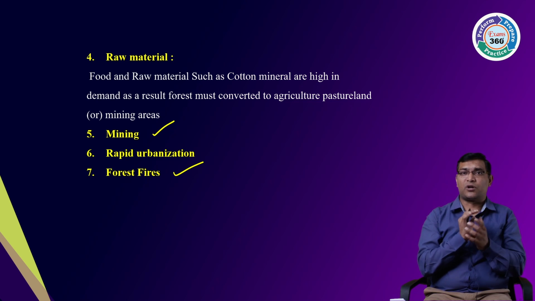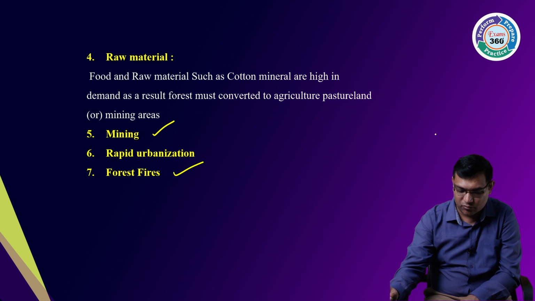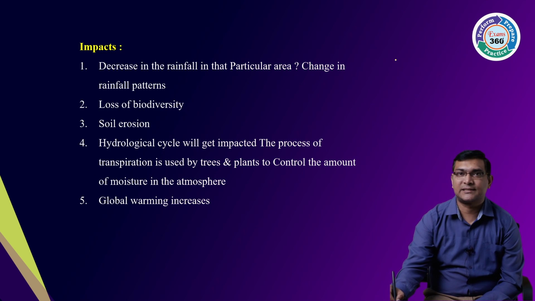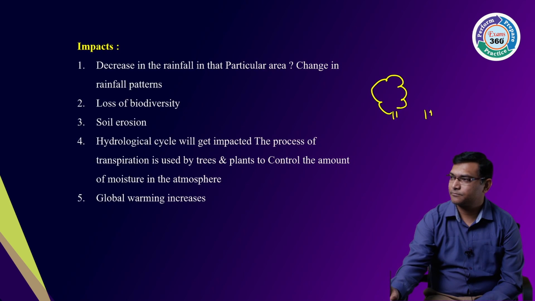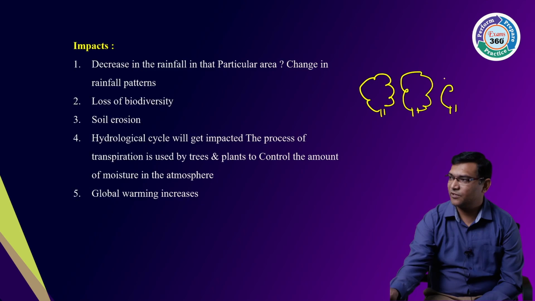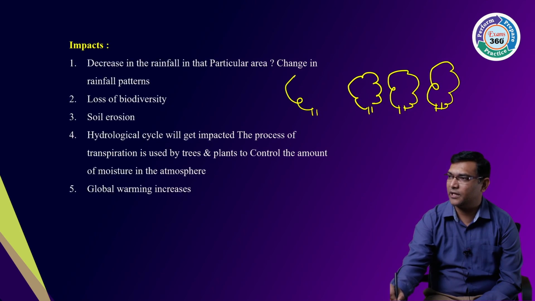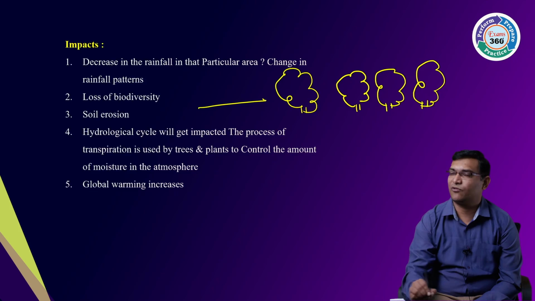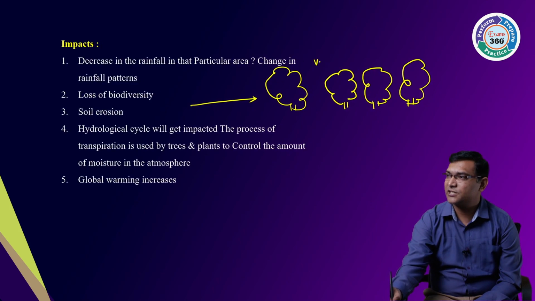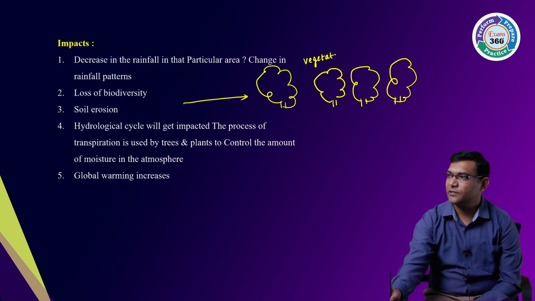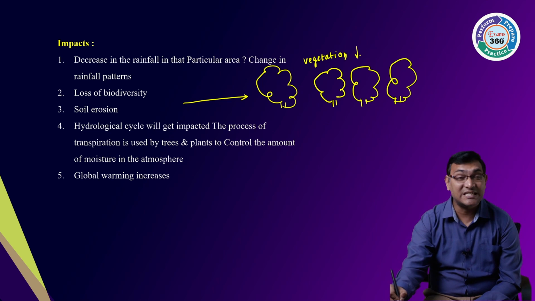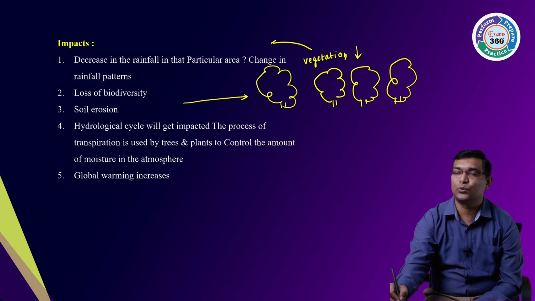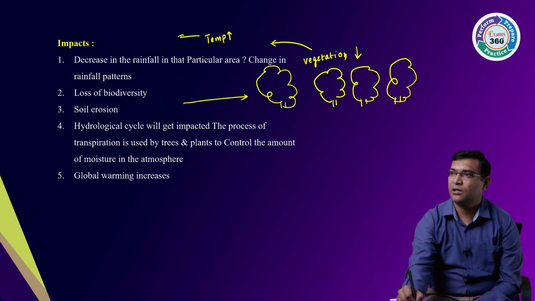These are the causes of deforestation. Now, if you clear the forest, what are the impacts you see? First, if you clear the forest in a particular area, what will happen? Can I say the vegetation in that particular area decreases? Vegetation decreases, and if the vegetation decreases, can I say it will lead to rising of temperature, and also this is nothing but the global warming phenomenon.